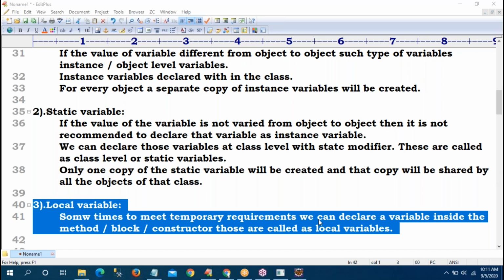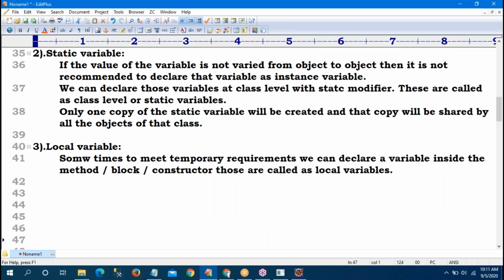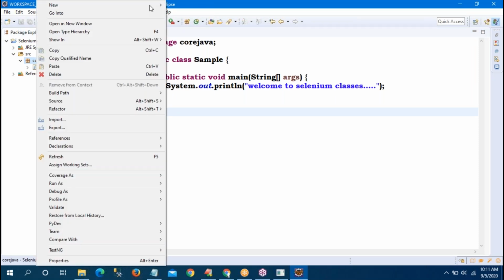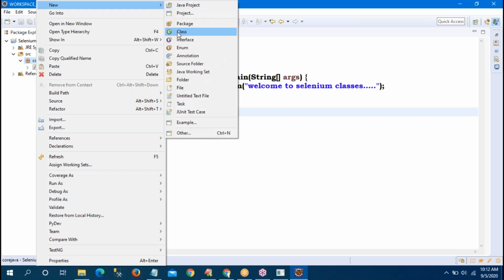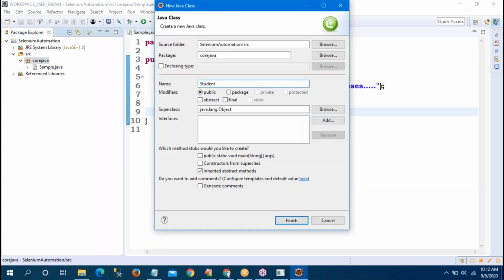I will write the program. Once the theory part is completed, I will write the example. Now I am coming to the example. Sir, now observe here. I want to take a class. Right click on core Java, go to New, go to Class. Sir, what is the class name? I am just telling, the Student class we can take generally.